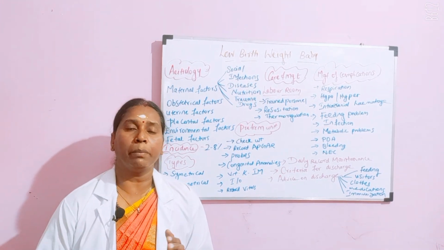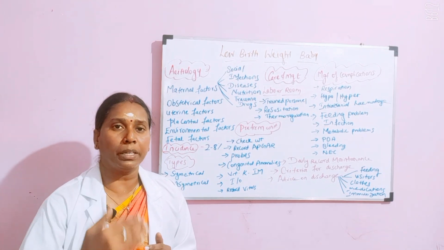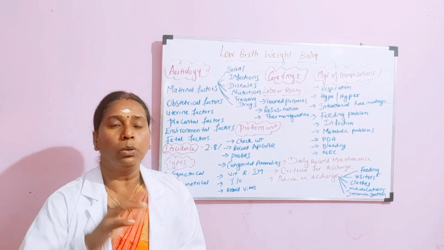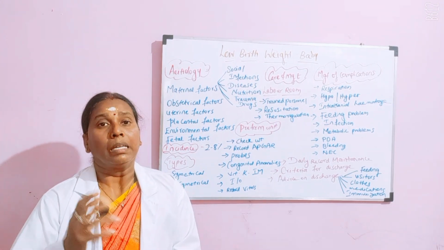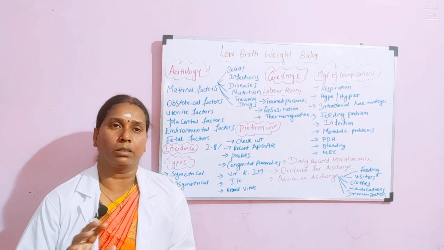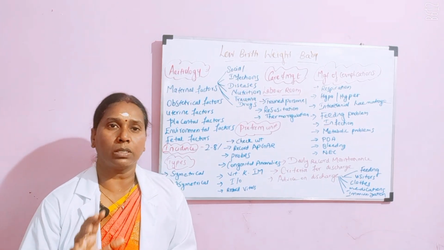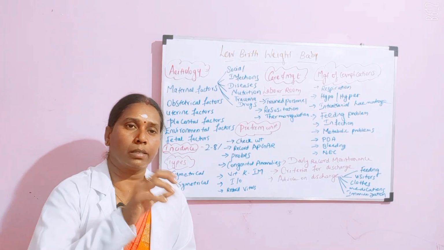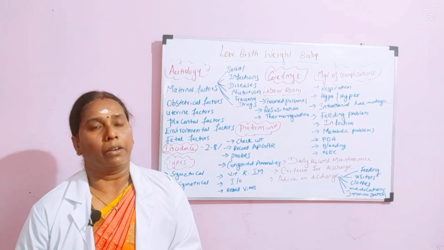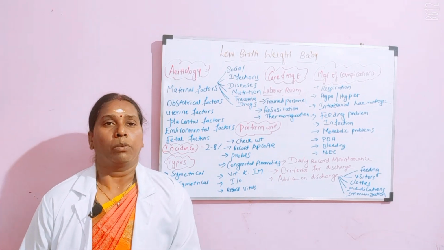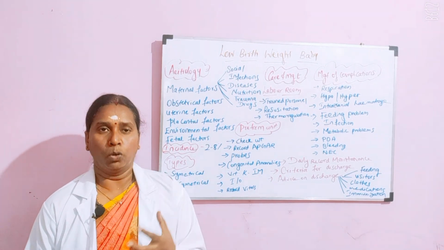So when the baby is formed, okay, in that period only, the total number of cells is going to be less than the normal fetus. So when the total number of cells is very less, and when the pathological factors are intrinsic, that is, the internal organs are going to be affected, in those areas you will say the baby is having a symmetrical low birth weight.